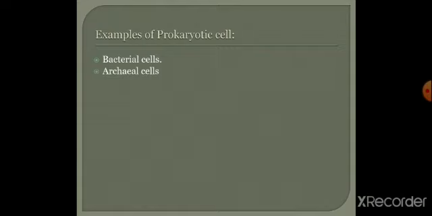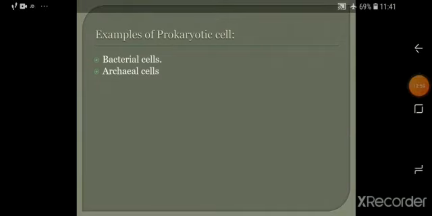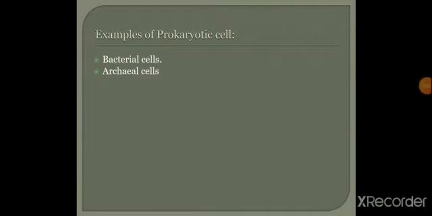Archaebacteria will also come under the prokaryotic cell. And next is the cyanobacteria. Usually the cyanobacteria is a BGA, that is blue-green algae, and you know that it prepares its own food by means of photosynthesis because of the presence of the green color. So cyanobacteria also come under the prokaryotic cell.